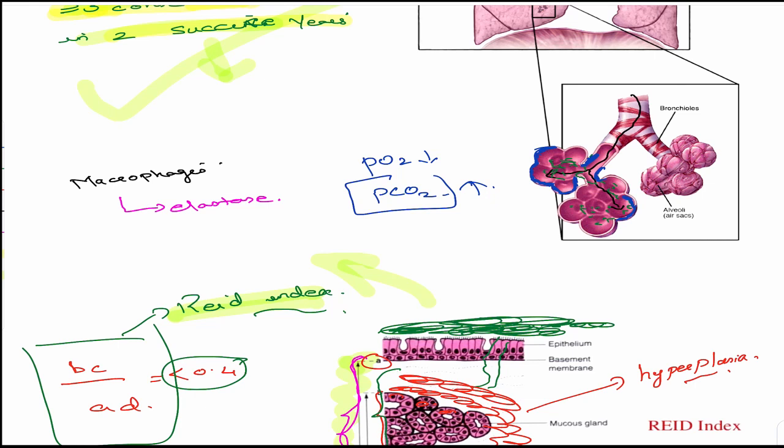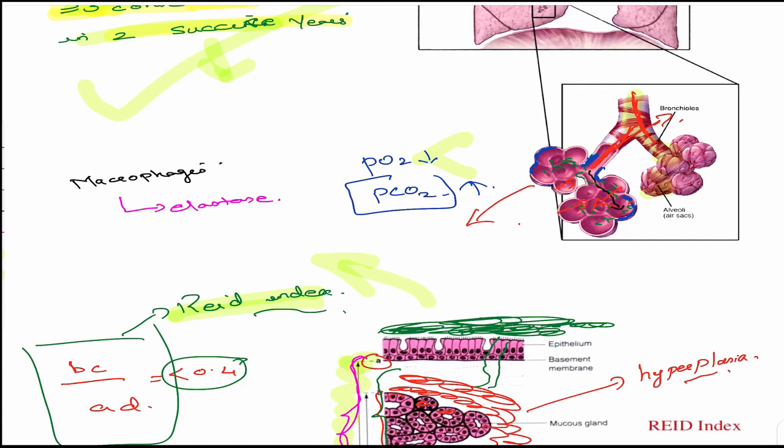So whenever air is coming through it, just imagine air is coming through it. Usually it will not expand too much, nor will it contract too much. There will be a limit for both. But when there is destruction of this elastase, when the air is coming in, it will expand too much, and when air is going out, it will collapse completely. So this was a big problem. This is basically what emphysema is.